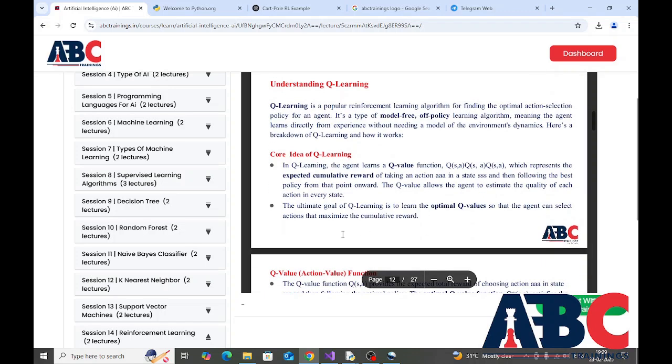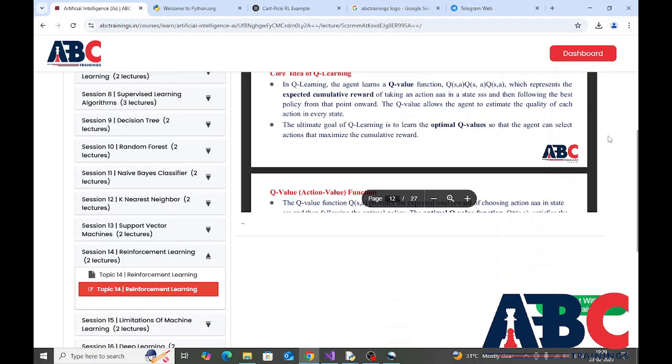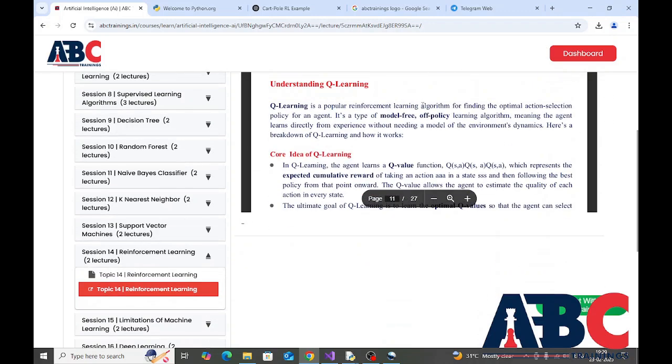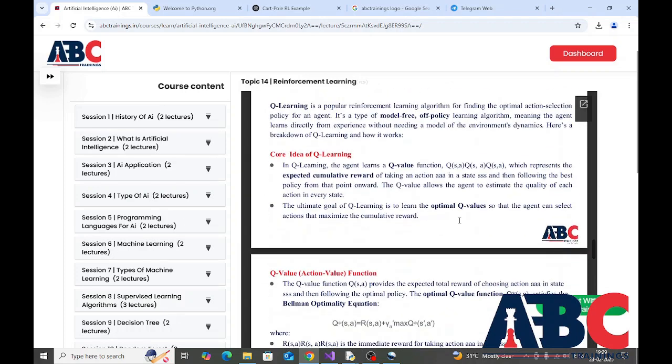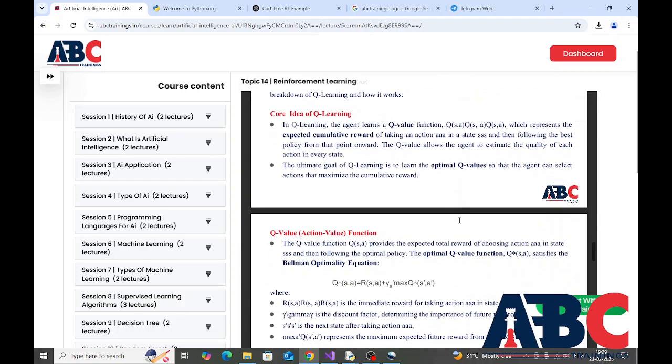Core idea of Q-learning. In Q-learning, the agent learns a Q-value function, which represents the expected cumulative reward of taking an action A in a state S and then following the best policy from that point onward. The Q value allows the agent to estimate the quality of each action in every state. The ultimate goal of Q-learning is to learn the optimal Q values so that the agent can select actions that maximize the cumulative reward.